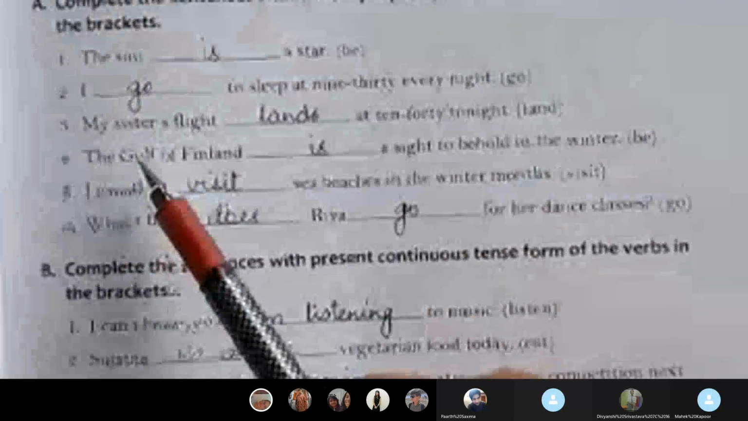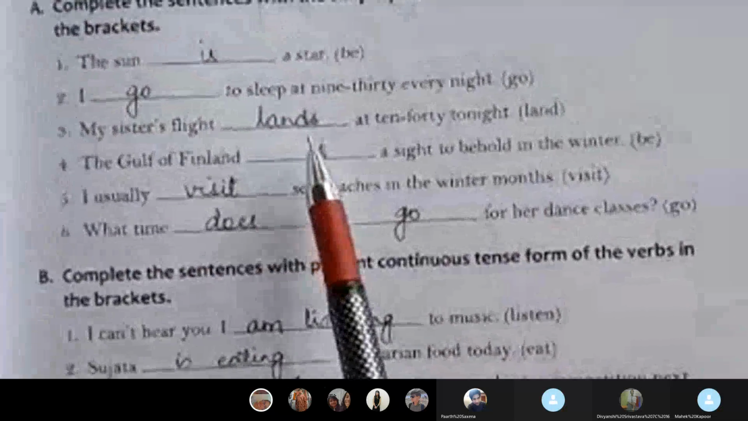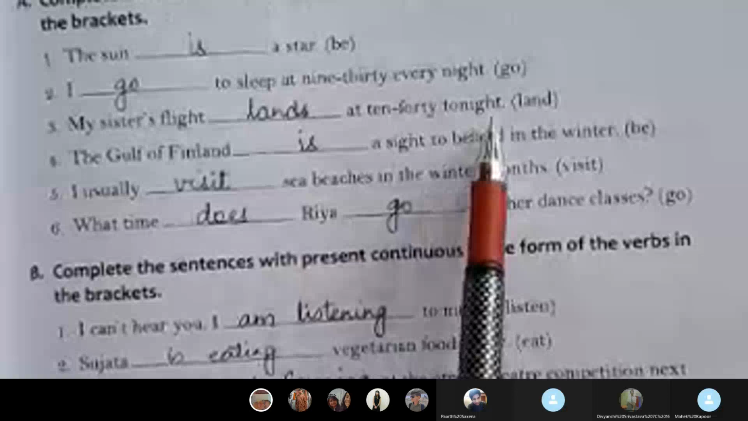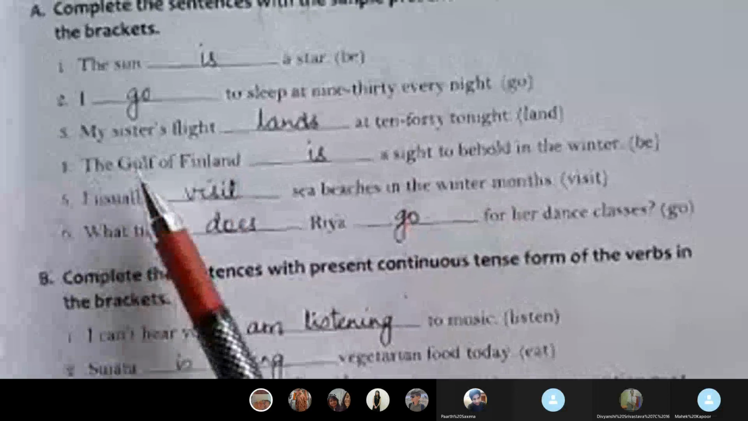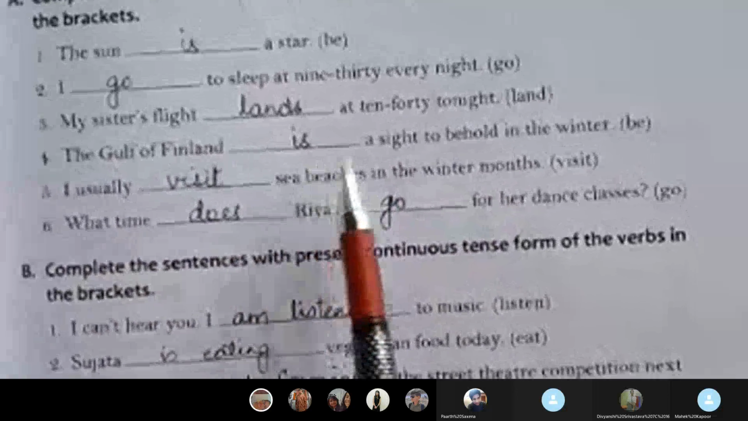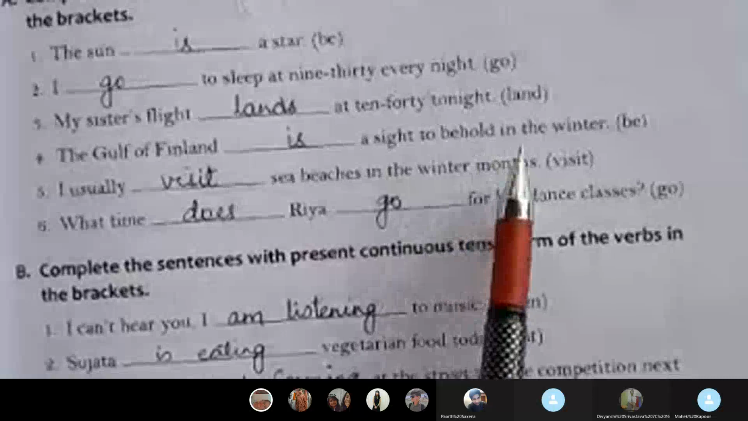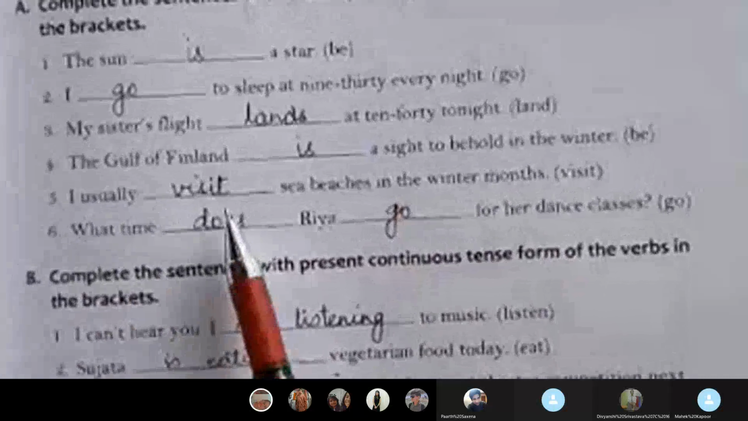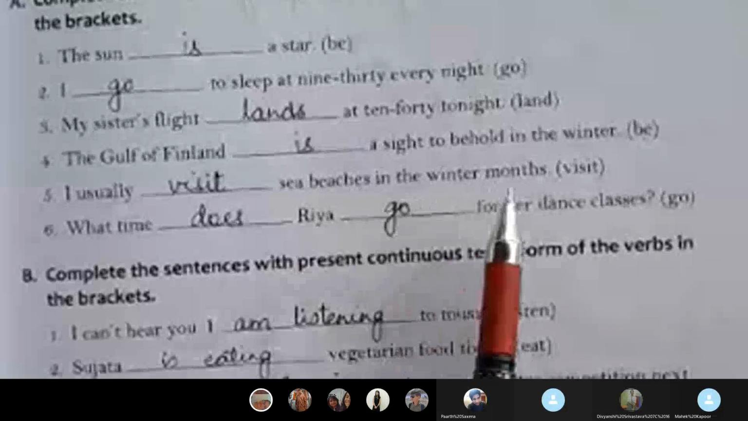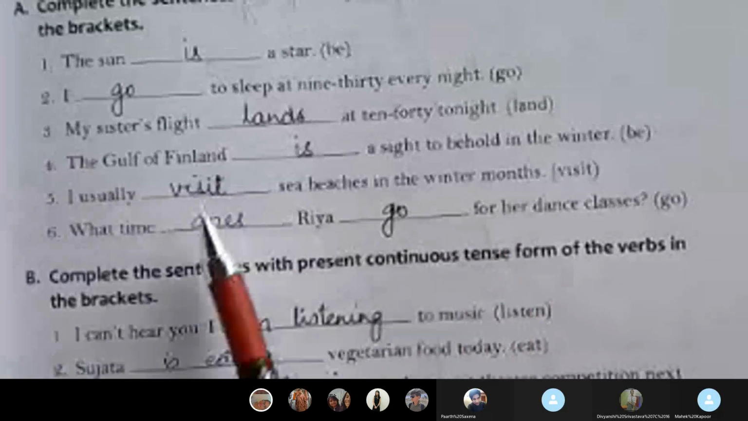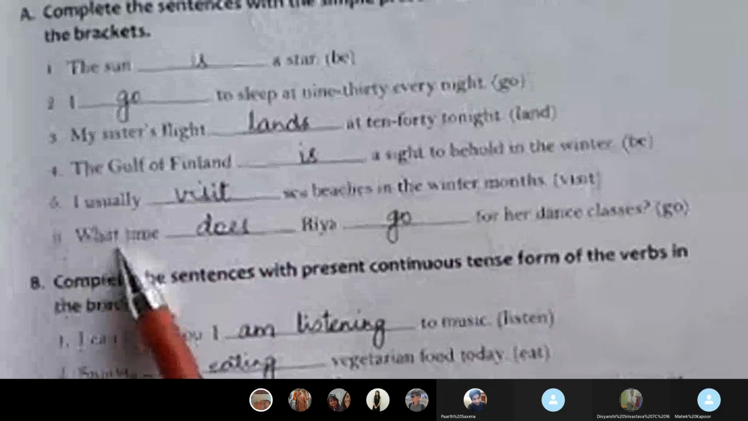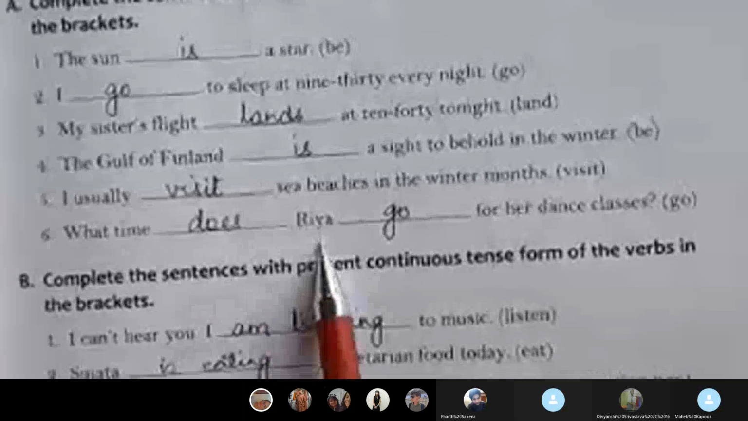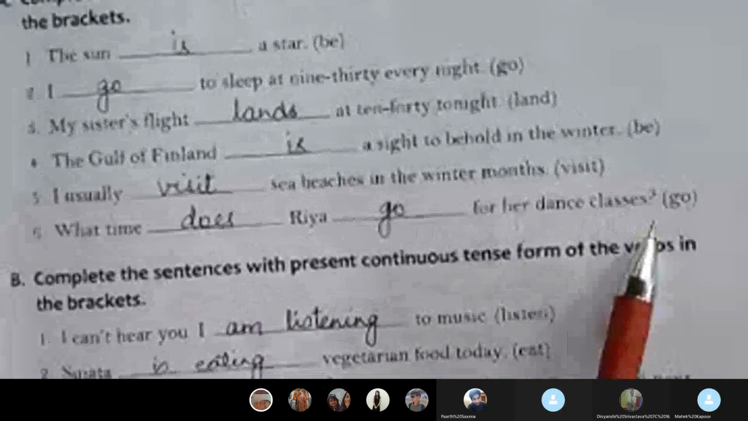So I begin. My sister's flight lands at 10:40 tonight. Number 4, the Gulf of Finland is a sight to behold in the winter. Number 5, I usually visit sea beaches in the winter months. Visit. What time does Ria go for her dance classes?